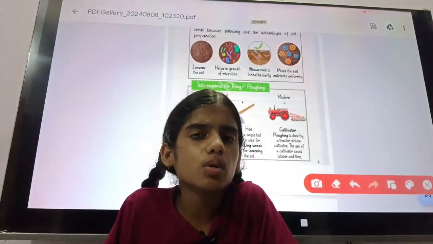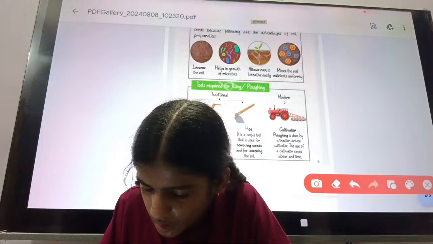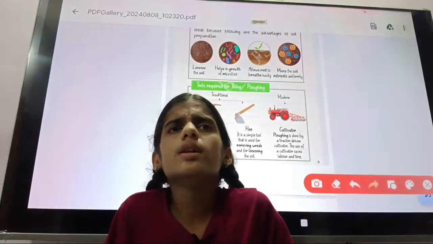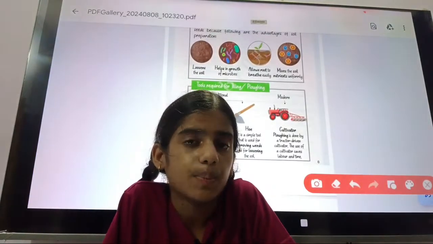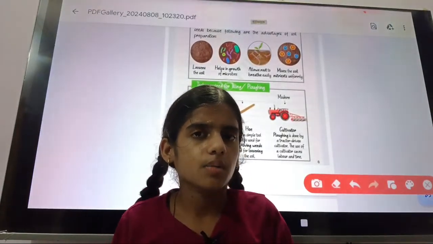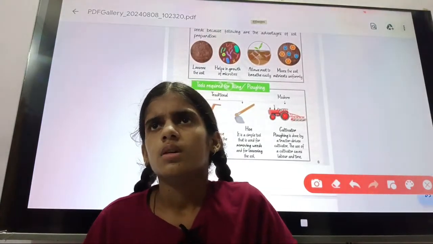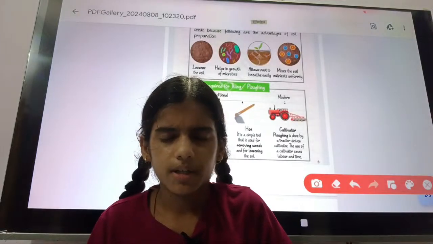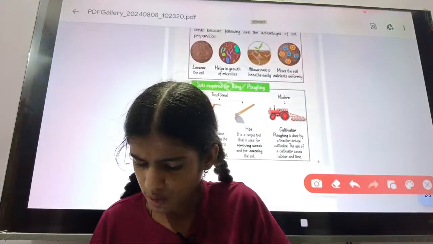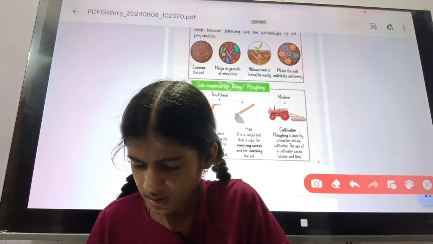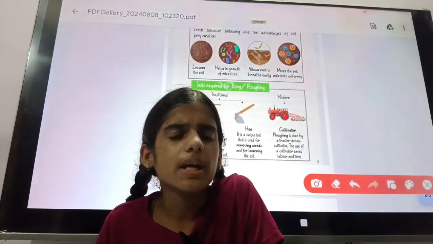So the second traditional tool will be the hoe. By the hoe you cannot do many things, but by the plow you can do many things, such as the preparation of soil, adding manure and fertilizer, and the removal of weeds. But the hoe is a very simple tool.